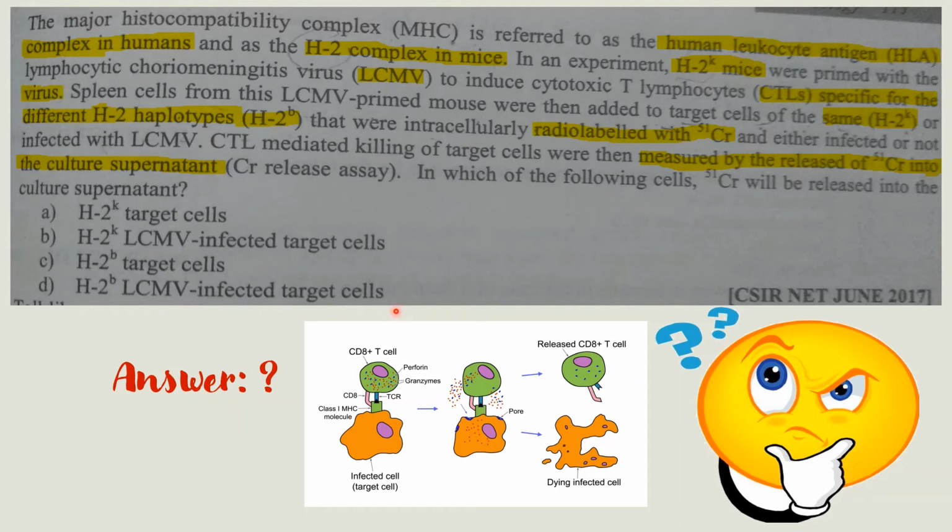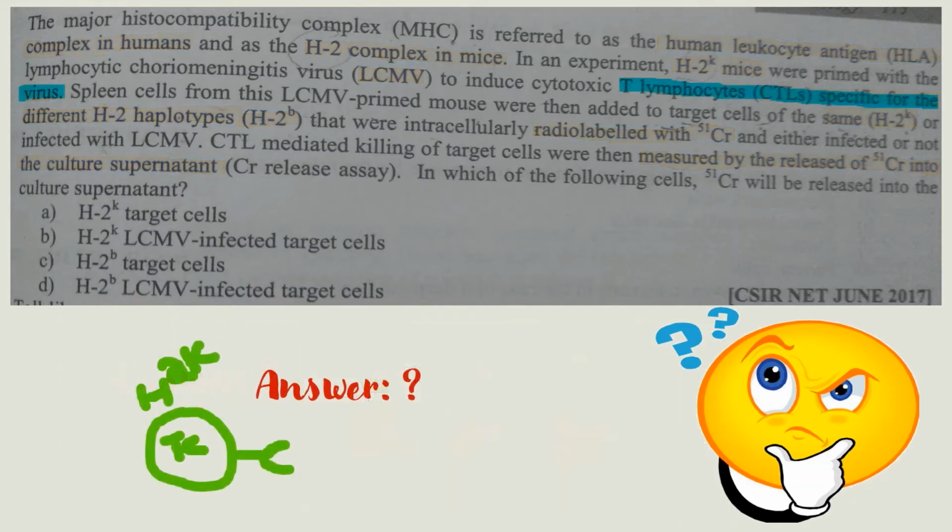This is also infected target cells. Two non-infected target cells, one is H2K and one is H2B, and two infected target cells, one is H2K and one is H2B. Note that this TC cell is derived from LCMV infected H2K strain. That's why this T cell receptor is specific for that LCMV antigen.